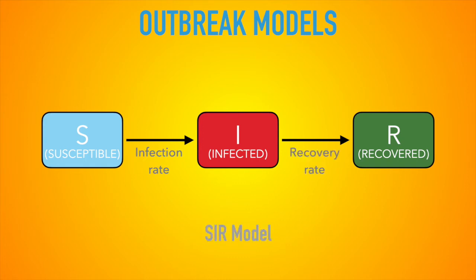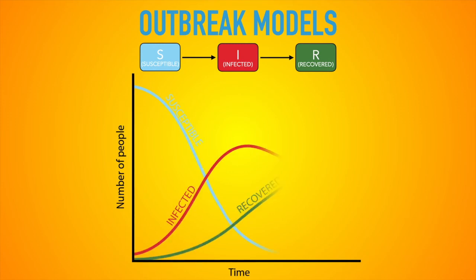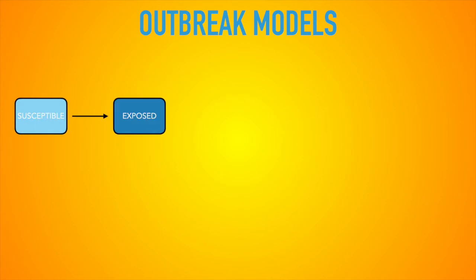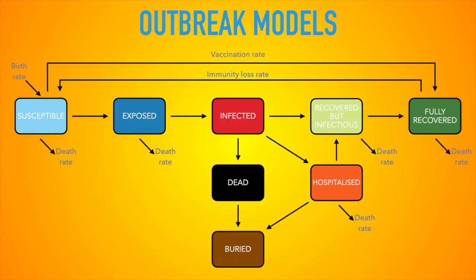How quickly this happens depends on the infection rate and the recovery rate. This is called an SIR model and can be described using a series of differential equations. Based on these equations, you can predict the number of people in each group over time. Obviously, you can add more groups and variables to these models until it becomes messy and the differential equations become even messier. In any case, even a relatively simple model is able to describe trends in data quite accurately.